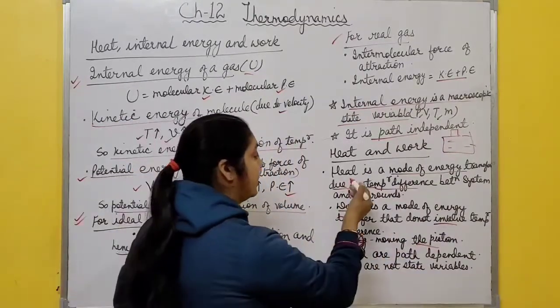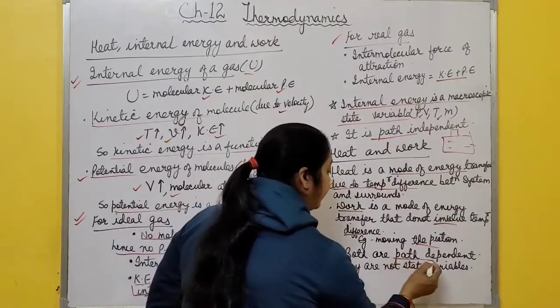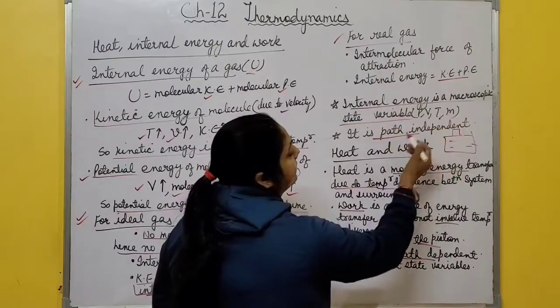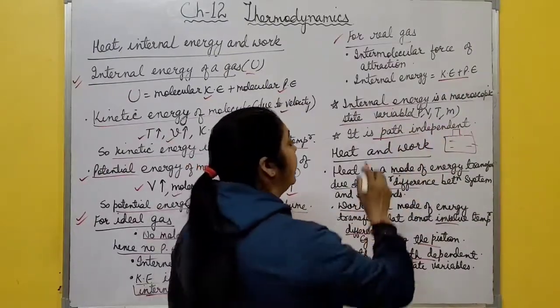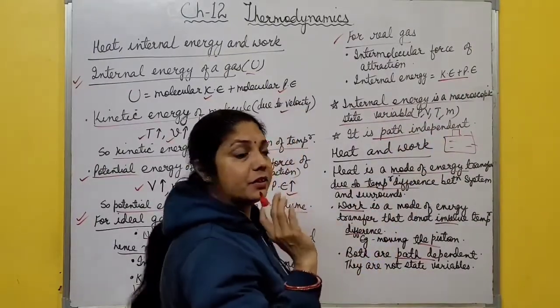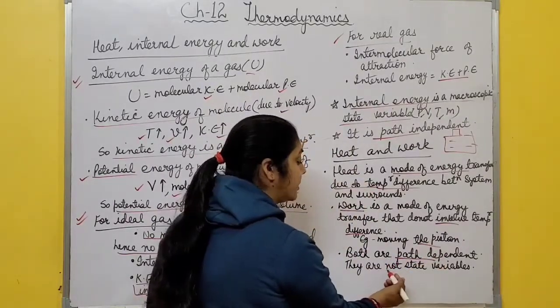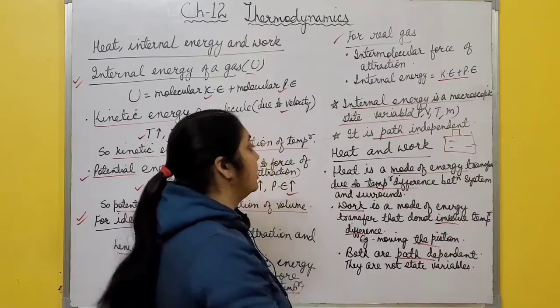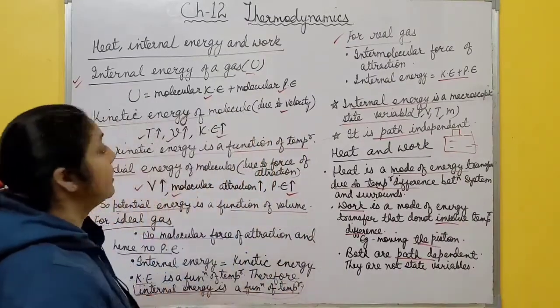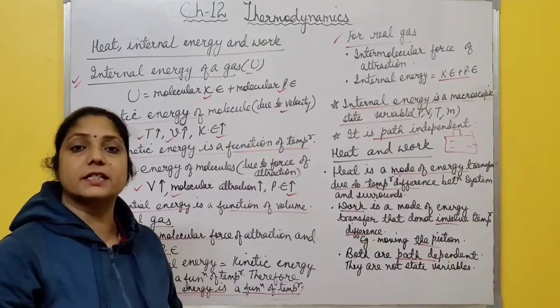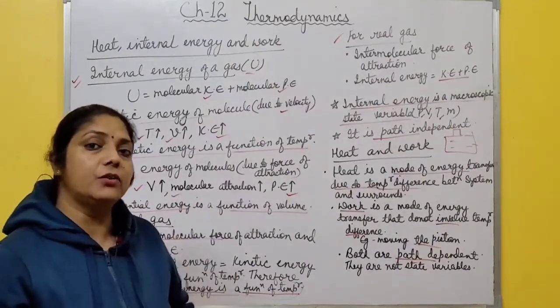Both heat and work are path dependent. They do not depend on state. Internal energy is a state variable, it is path independent. But heat and work both are path dependent. So these are about heat, internal energy and work. Hope it's clear to all of you. Now after this, the next topic is sign convention for heat, work and internal energy.